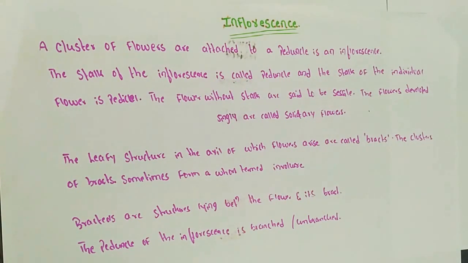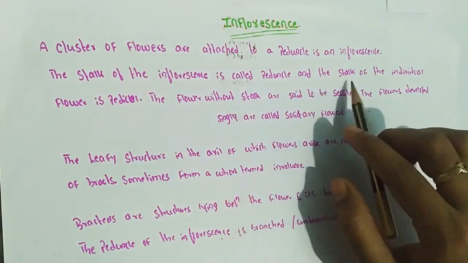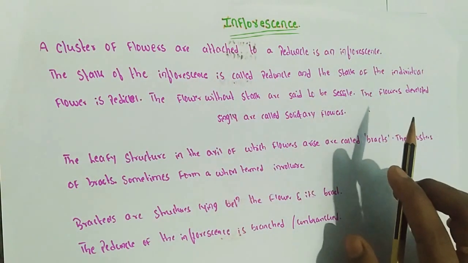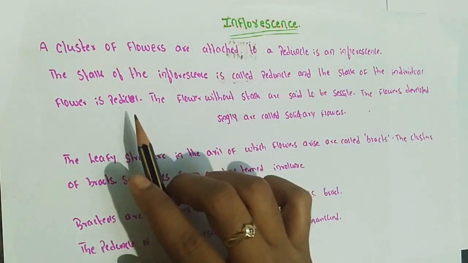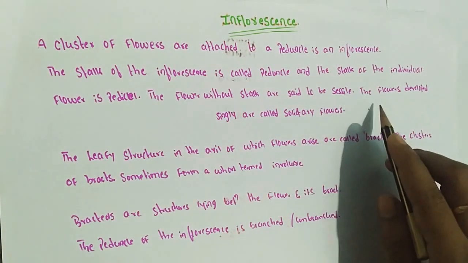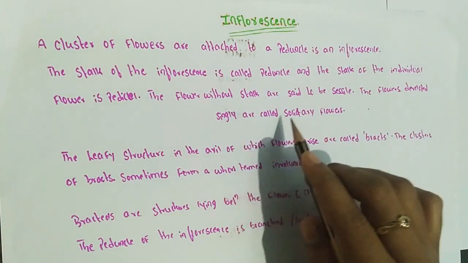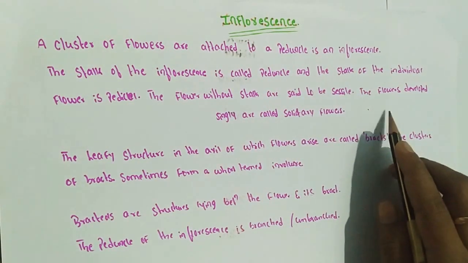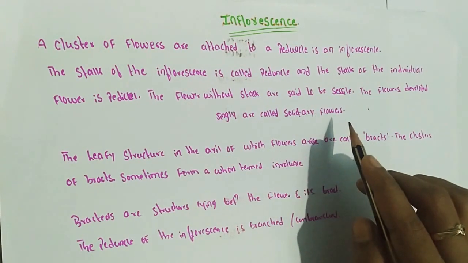It is called inflorescence. The stalk of the inflorescence is called the peduncle and the stalk of the individual flower is called the pedicel. Flowers without a stalk are said to be sessile. Flowers that develop singly are called solitary flowers.